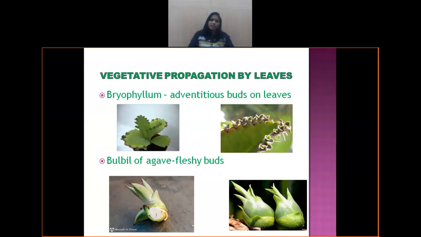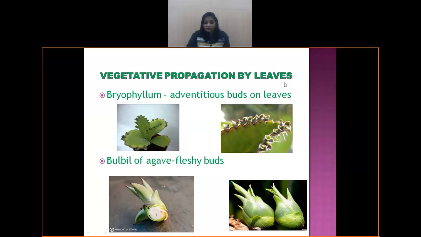But just for your information, cutting and grafting are the various techniques that have been applied. And root also: generally we take any plant and we just sow it, and it grows with the root. That is why no special mention has been given about the root in the syllabus. Next, vegetative propagation by leaves.